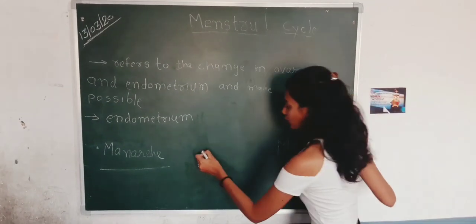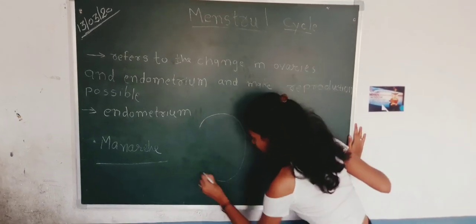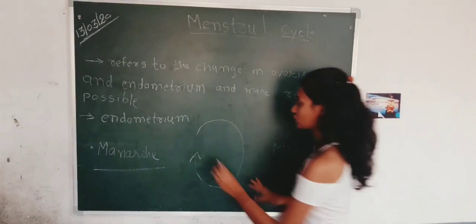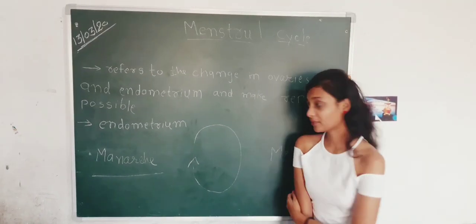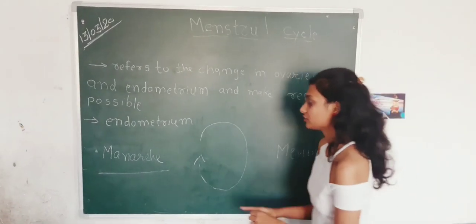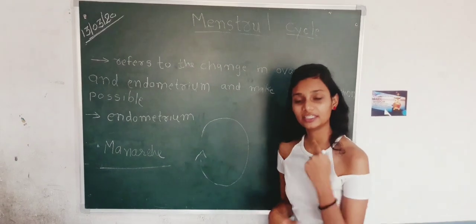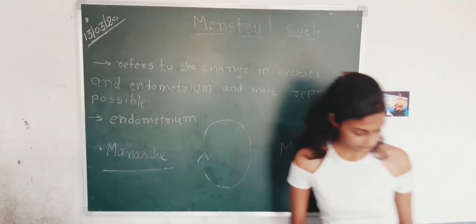During this time, the menstrual cycle continues. The menstrual cycle only stops when pregnancy occurs. Otherwise, it continues each and every month.